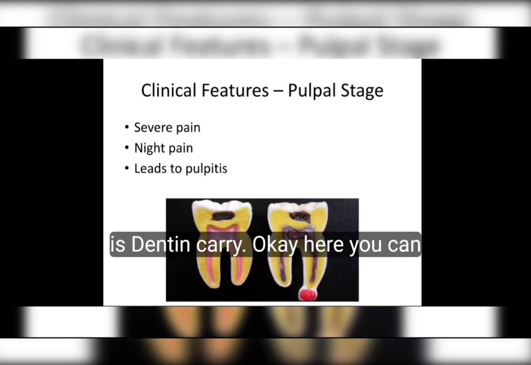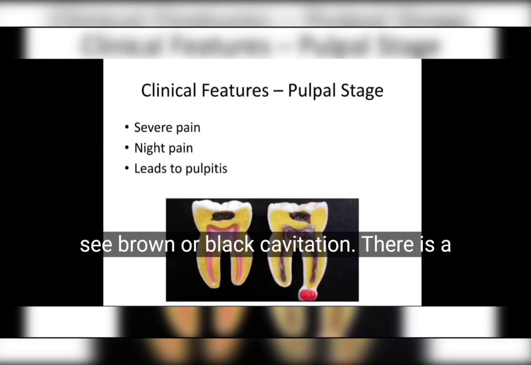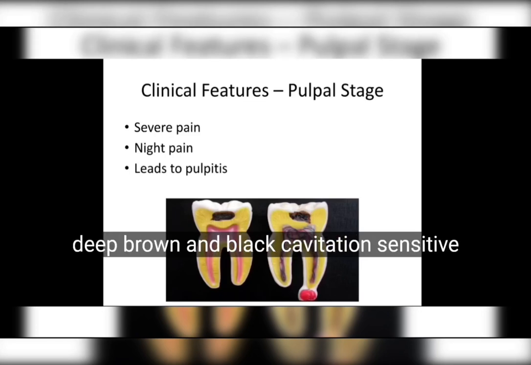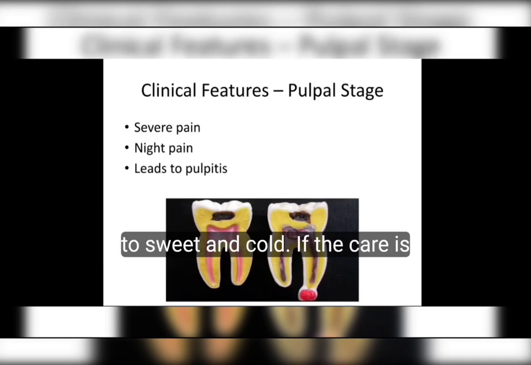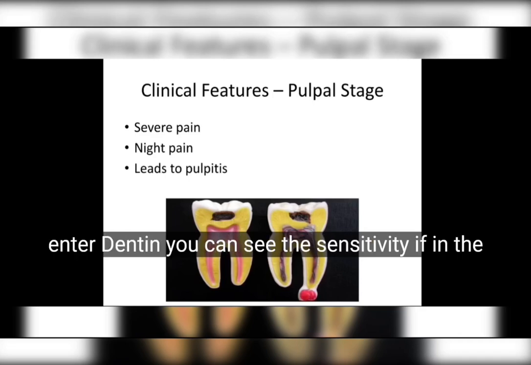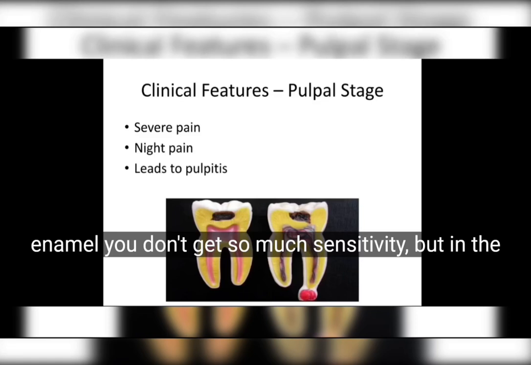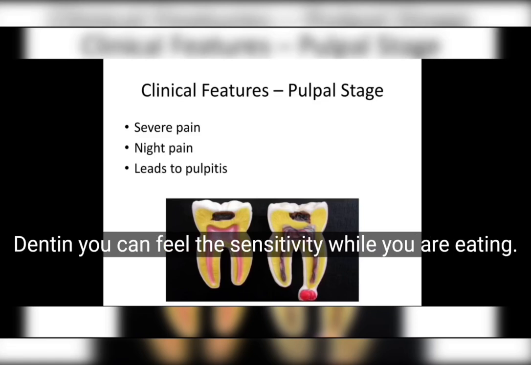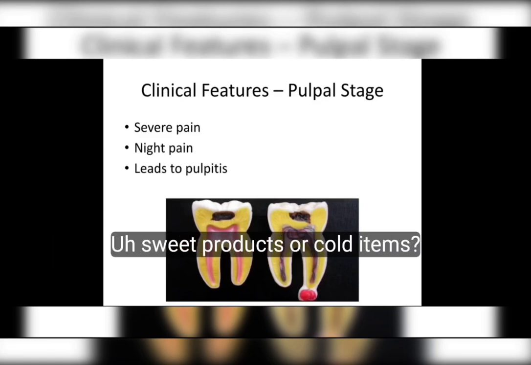So next is dentine caries. Here you can see brown or black cavitation, a deep brown and black cavitation, sensitive to sweet and cold. If the caries enters the dentine, you can see sensitivity. In the enamel you don't get so much sensitivity, but in the dentine you can feel sensitivity while eating sweet products or cold items.